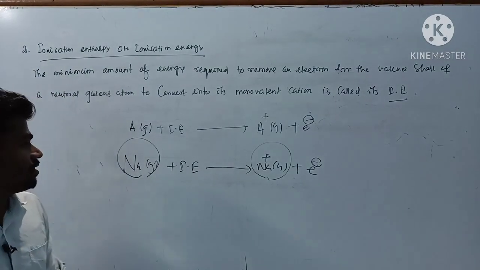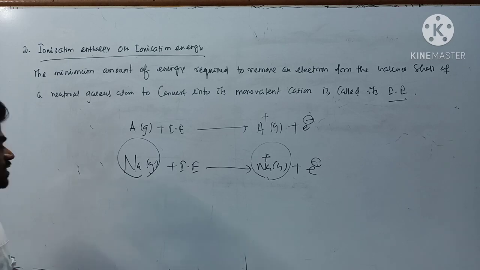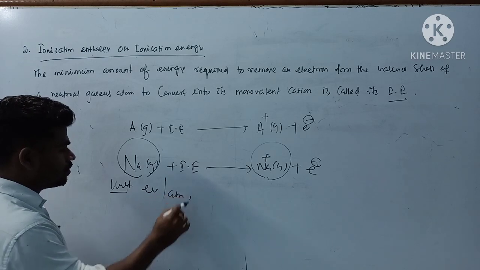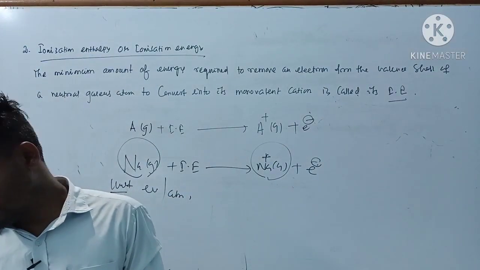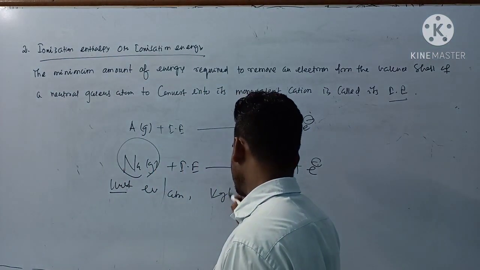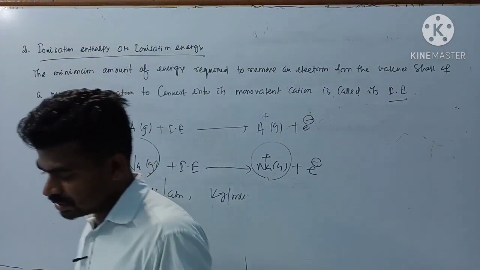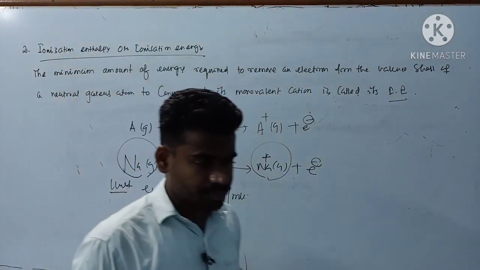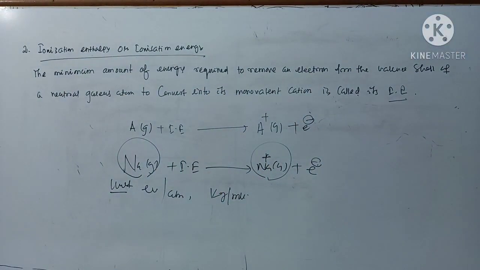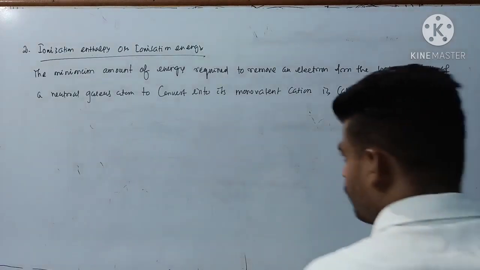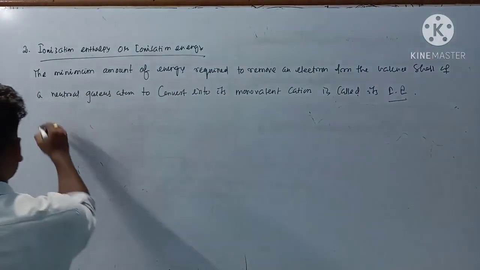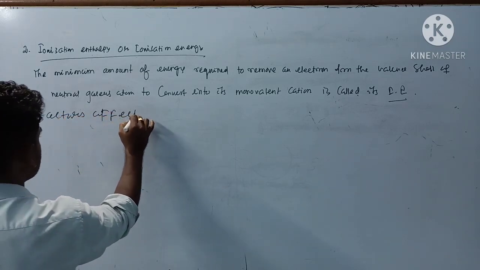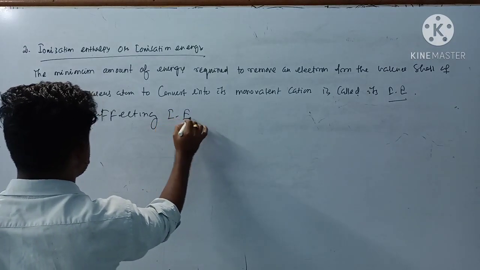This is the definition of your ionization energy and its unit. Since this is energy, the unit is electron volt per atom, or you can consider kilojoule per mole. Likewise, these are the units of your ionization enthalpy. Next important concept is factors affecting ionization energy.